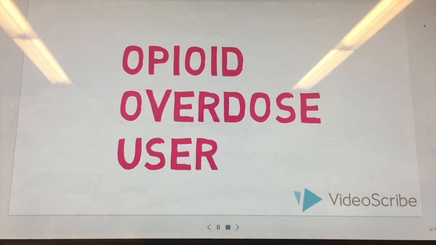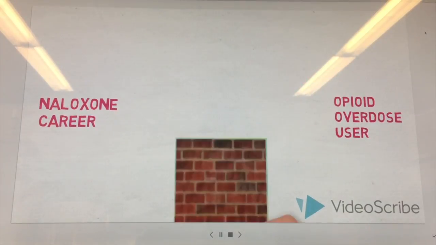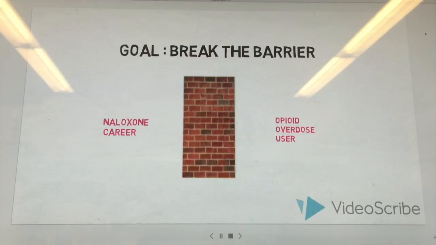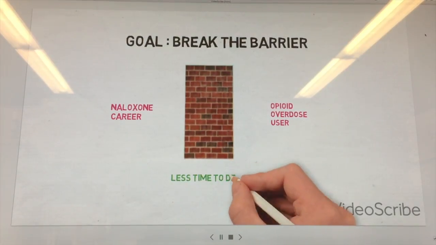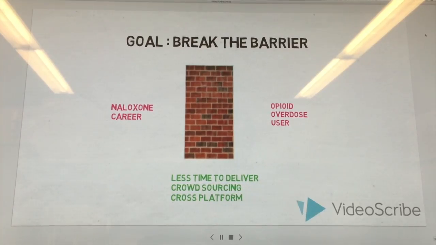We have the opioid overdose user on one side and the naloxone carrier on the other side. In between there is a wall. The goal of this project is to break the barrier, which is going to result in less time to deliver the drug by leveraging crowdsourcing and making it cross-platform.